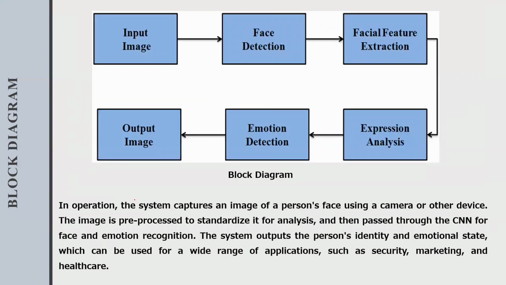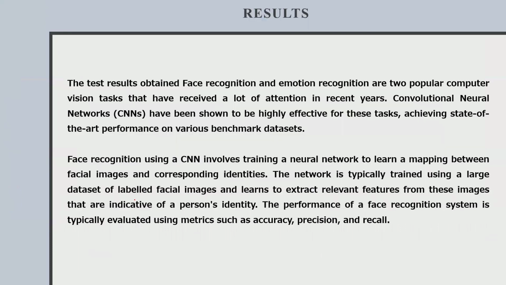In operation, the system captures images of a person's face using a camera or other devices. The images are pre-processed to standardize them for analysis and then passed through the CNN for face and emotion recognition. The system outputs the person's identity and emotional state, which can be used for a wide range of applications such as security, marketing, and healthcare.